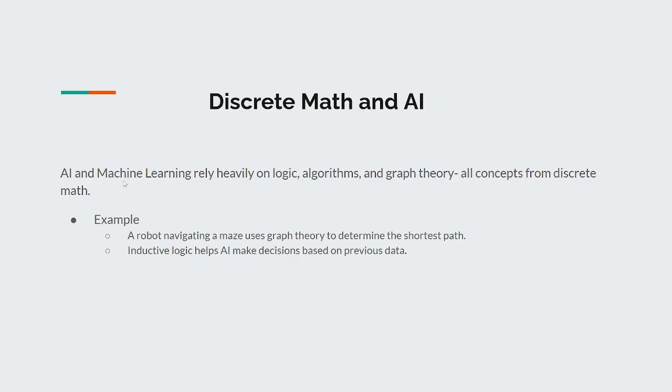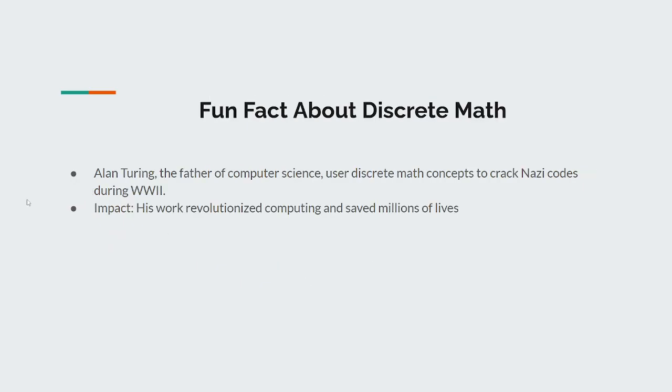Discrete math, AI, and machine learning rely heavily on logic, algorithms, and graph theory. All of it stems from discrete math. Example: a robot navigating a maze uses graph theory to determine the shortest path. Inductive logic helps AI make decisions based on previous data.